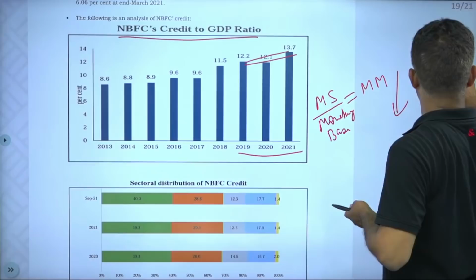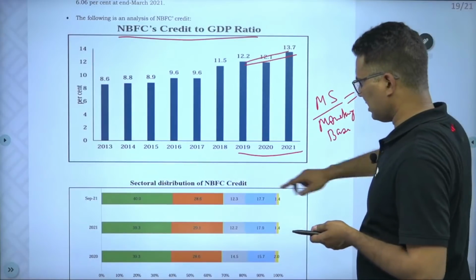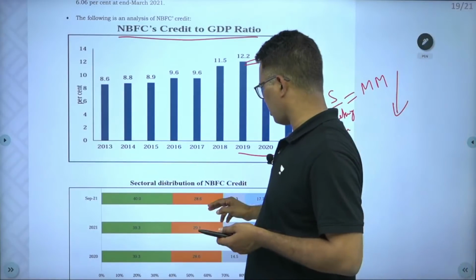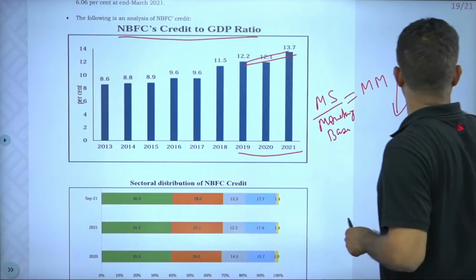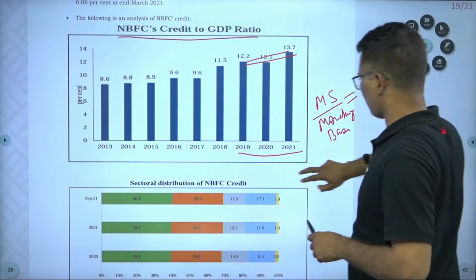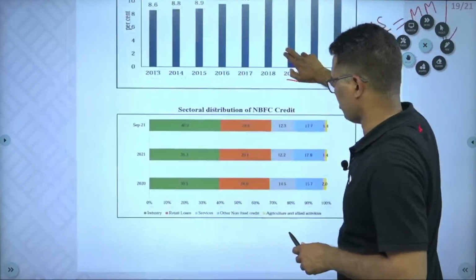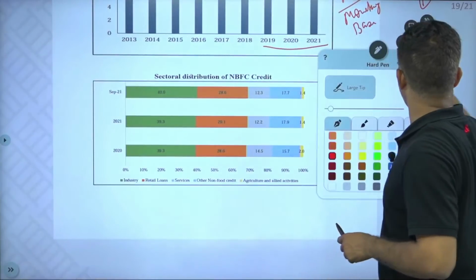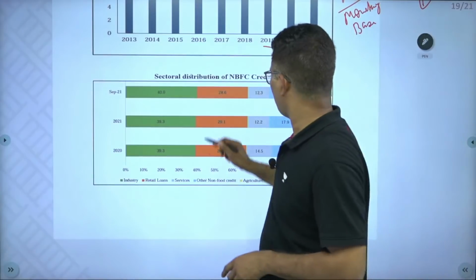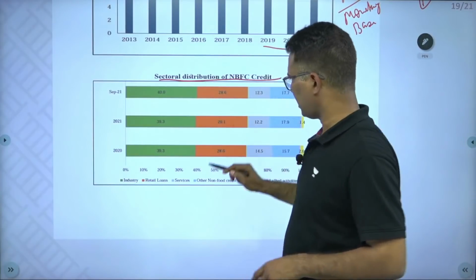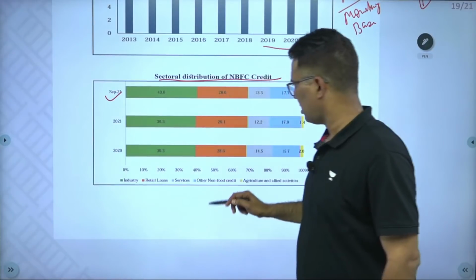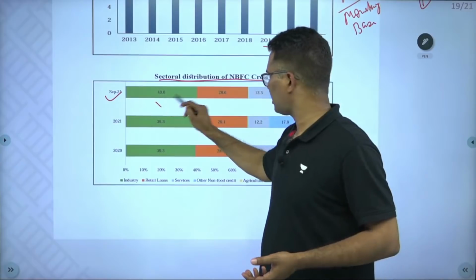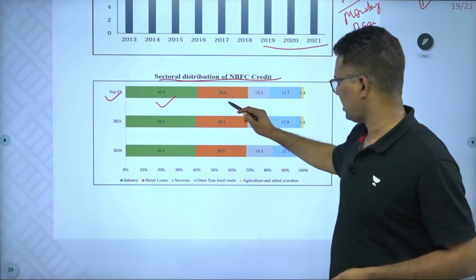And then this is a sectoral combination. So NBFC has given credit to various sectors. It just shows which sector has got more credit. So if you will see the sectoral distribution of NBFC's credit, maximum credit has gone to industrial sector, then retail loans.